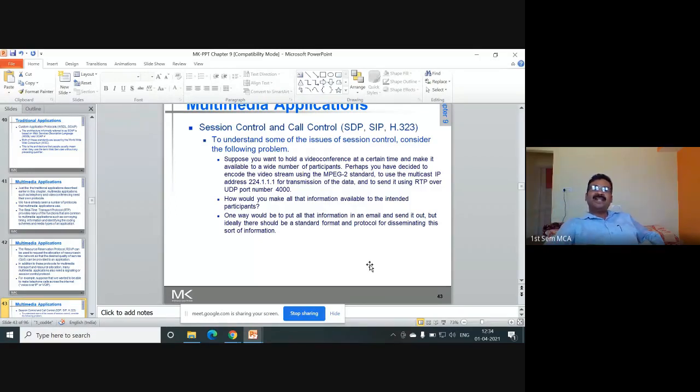You use a multicast IP address, which we have discussed; please recall that. The multicast IP address is 224.1.1.1 for transmission of the data, and you send it using RTP over UDP port number 4000. How do you make all that information available to the intended participants is the question.